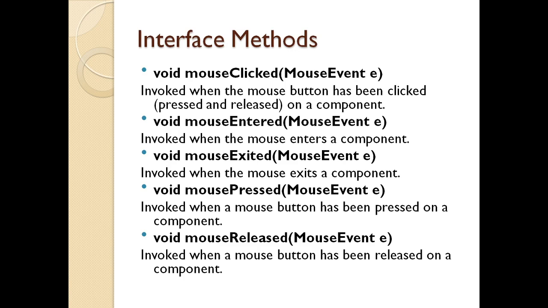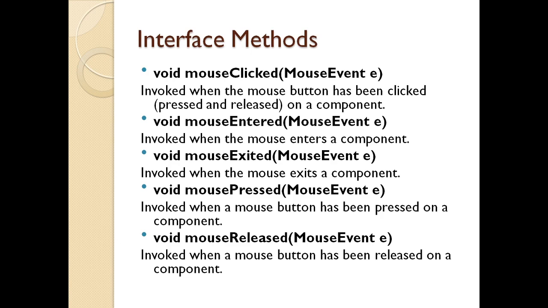Then I have an action called mousePressed. When I press the mouse button on a component, this particular action will be invoked, and I have to pass the attribute MouseEvent e. Then last I have mouseReleased with the MouseEvent and object e. The method will be invoked when the mouse button has been released on a particular component. So these are the methods which I can apply to the mouse listener.